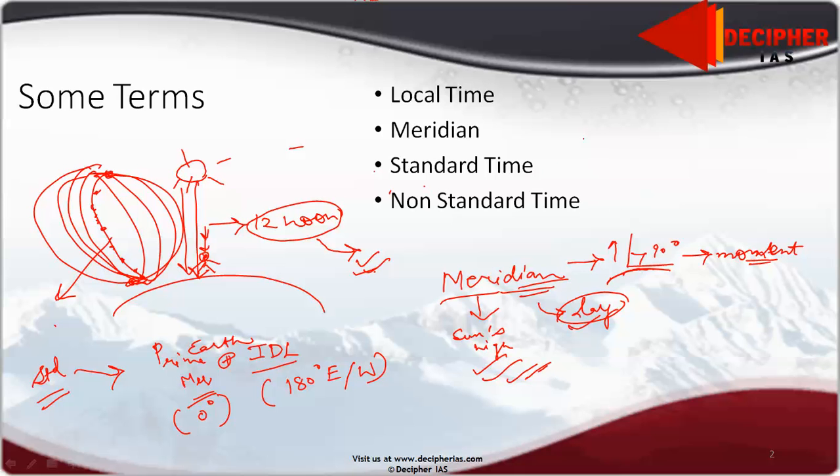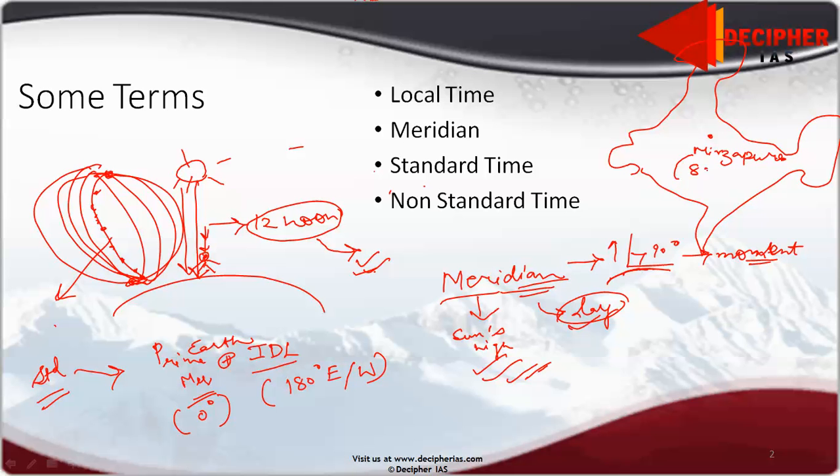Suppose I draw a crude map of India. Somewhere down here in Mirzapur, near Allahabad, we consider it as the central meridian.